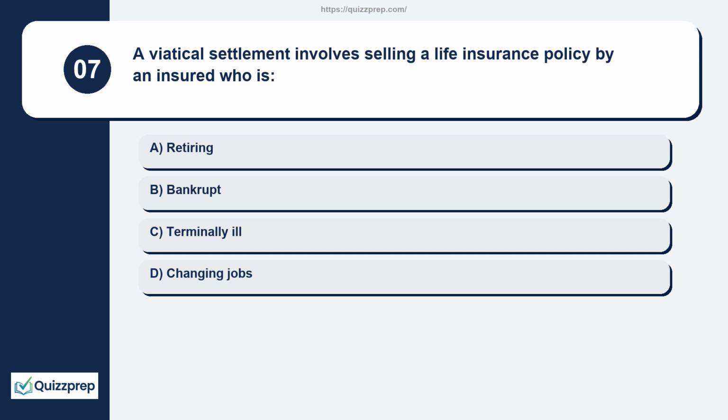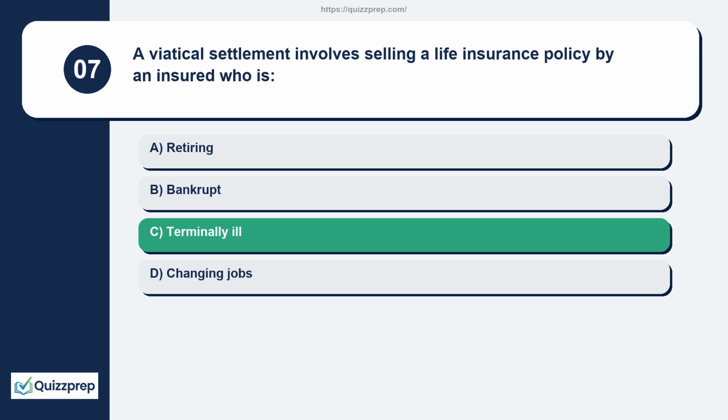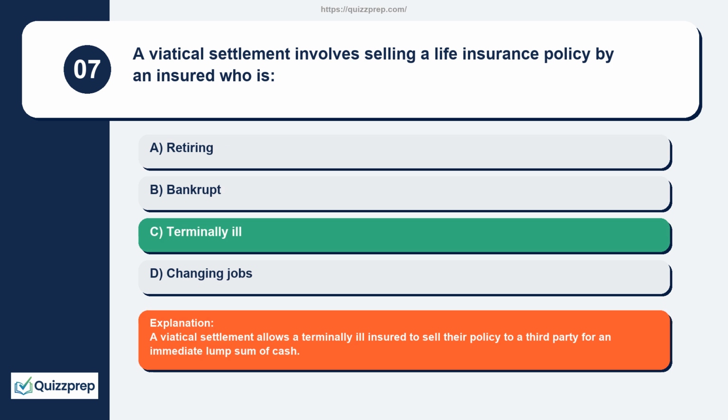Question 7. A viatical settlement involves selling a life insurance policy by an insured who is retiring, bankrupt, terminally ill, changing jobs. A viatical settlement allows a terminally ill insured to sell their policy to a third party for an immediate lump sum of cash.